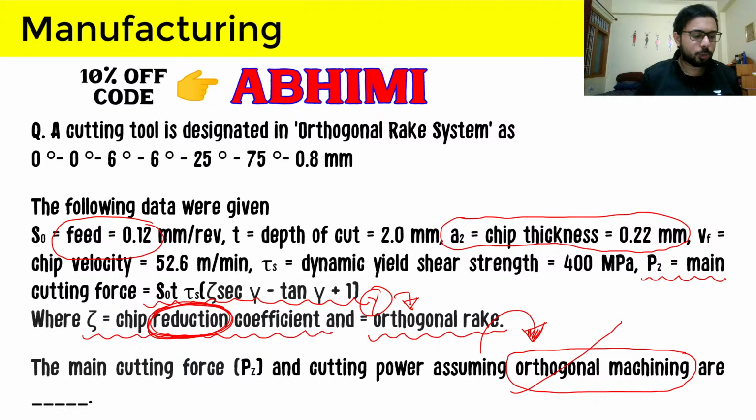Look in the question, look at the ORS system specification that is given. See your notes if you are not sure about the ORS specification order, and provide me the value of the orthogonal rake angle.